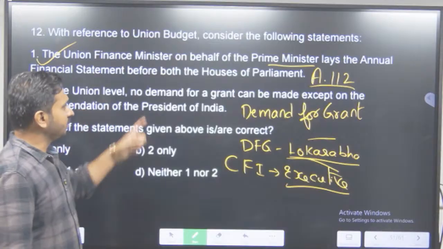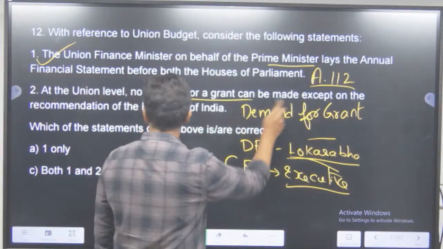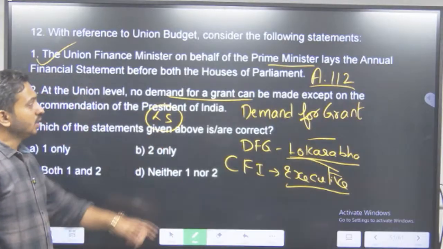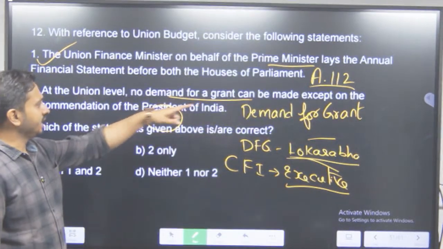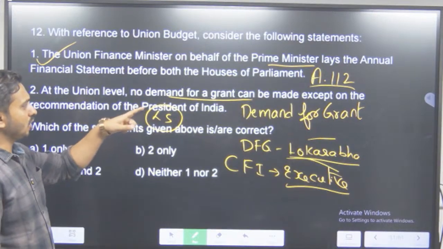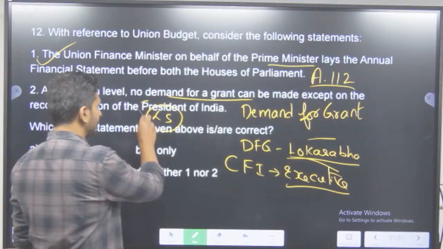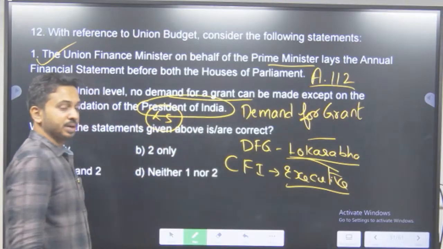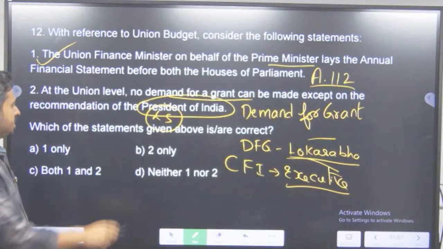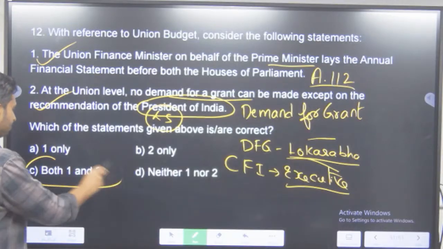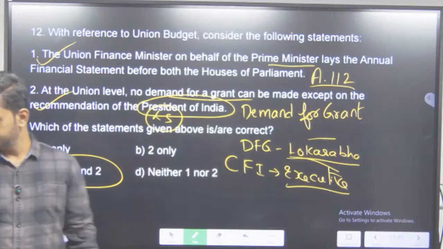So at the union level, demand for grant अभी रखना है आपको. कहाँ पे रखेंगे? सिर्फ लोकसभा में रख सकते. When you want to make a demand for grant, it can be made except on the recommendation of the President of India. So the President of India का recommendation चाहिए? Yes. Prior recommendation चाहिए. So is it a correct statement? Yes. How many of the statements are true? Both are true. See both 1 and 2.